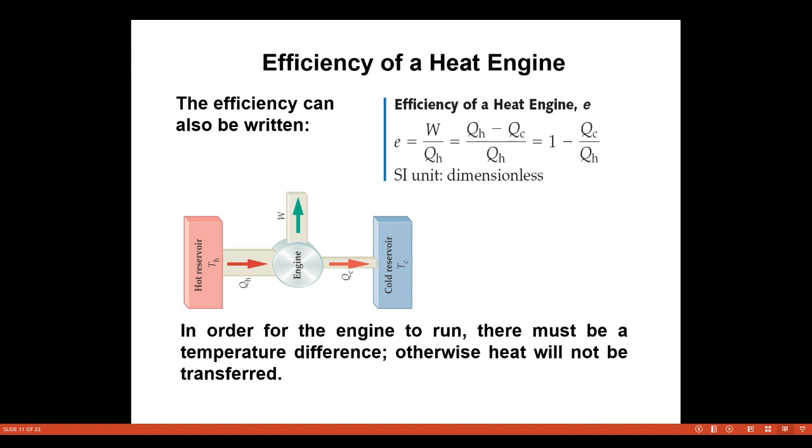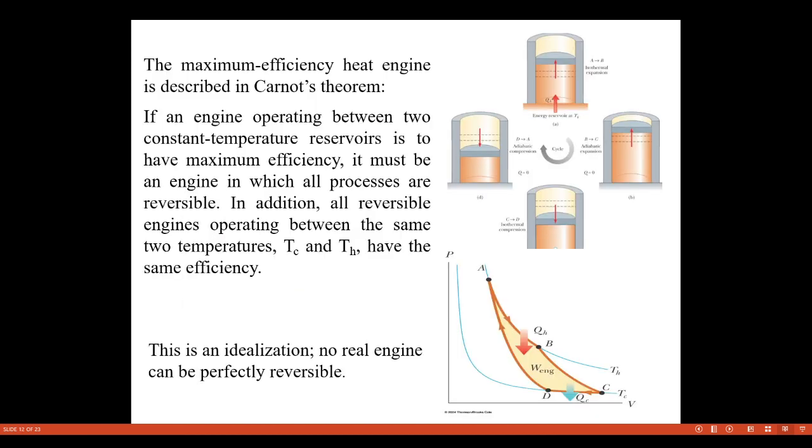You can take the efficiency of heat engines as W divided by Q2 minus Q1, or Q2 minus Q1 divided by Q2, or 1 minus Q1 divided by Q2. But here we have assumed the reservoirs as W divided by QH, the hot reservoir, and QC, the cold reservoir: QH minus QC divided by QH is equal to 1 minus QC divided by QH. In order for the engine to run, there must be a temperature difference, otherwise heat will not transfer.